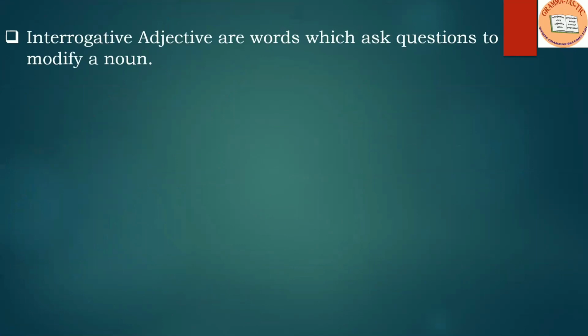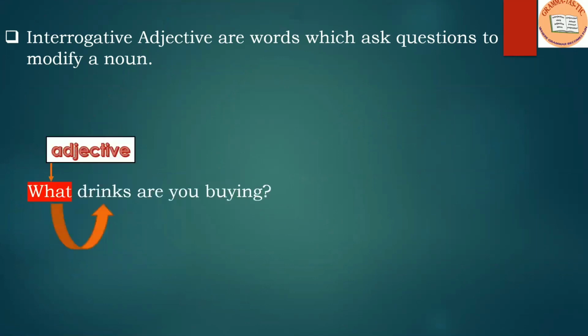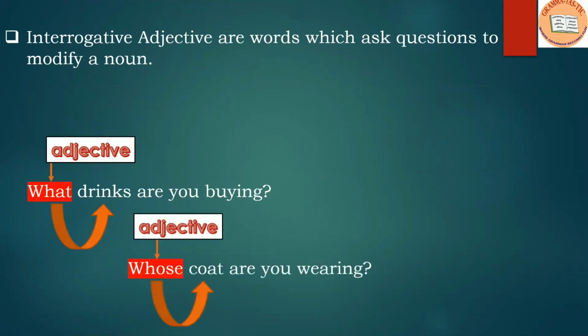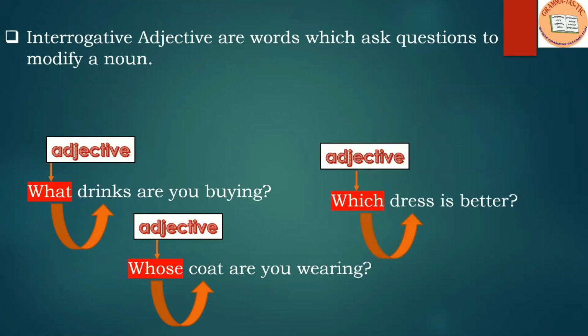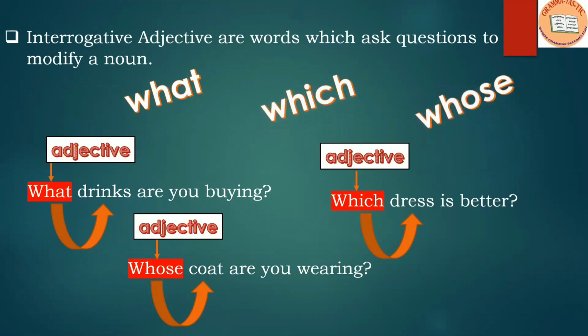The next one and the last one is interrogative adjective, and they are words which ask questions to modify a noun. What drinks are you buying? Here, what is an adjective and drinks is a noun. Whose coat are you wearing? Whose is an adjective and coat is a noun. Which dress is better? Which is an adjective, dress is a noun. So what, which, whose are three interrogative adjectives.